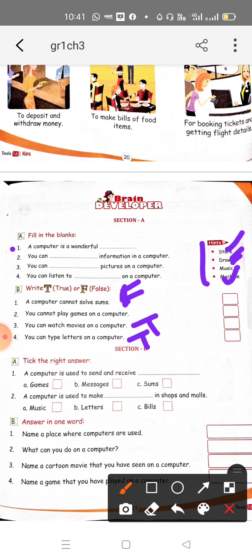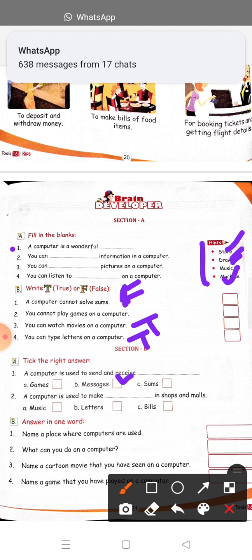Then we have Section B, A part, MCQs. A computer is used to send and receive what? Three options are given: games, messages or sums. Messages we can send and receive using a computer. And second one: a computer is used to make blank in shops and malls. What is prepared in shops and malls? Music, letters, bills. So try to attempt it by yourself.